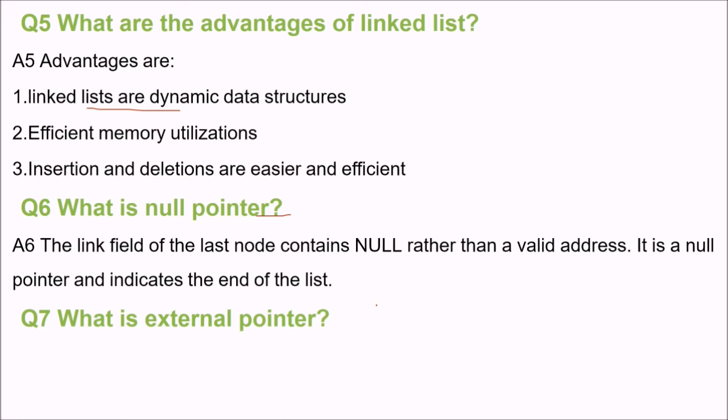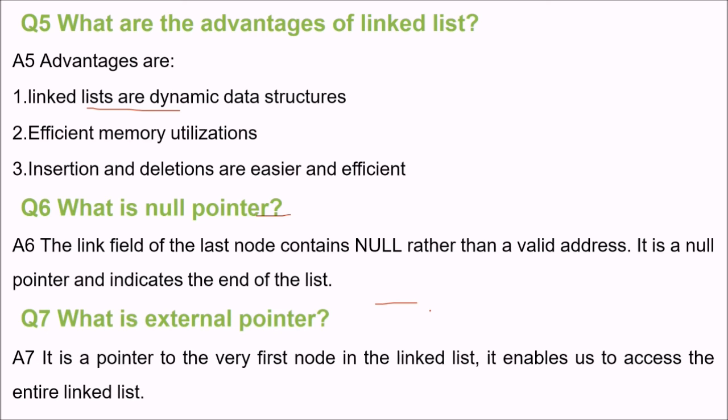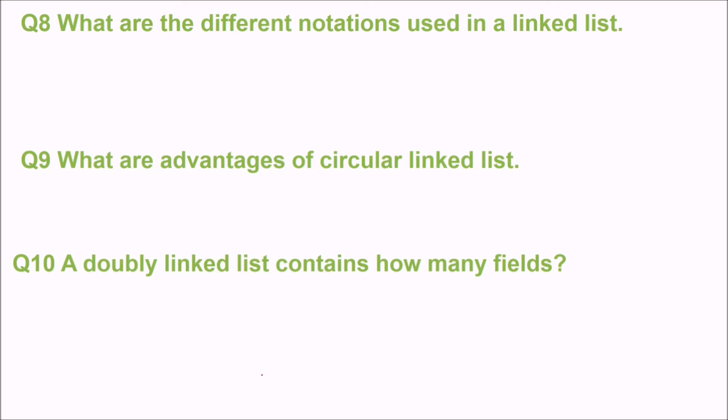What is an external pointer? See, every node points to the next node, or has the address of the next node. What about the first node? So the external pointer or header node is a pointer to the very first node in the linked list, and it enables us to access the entire linked list.